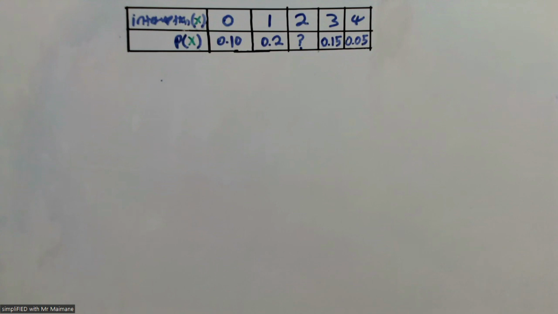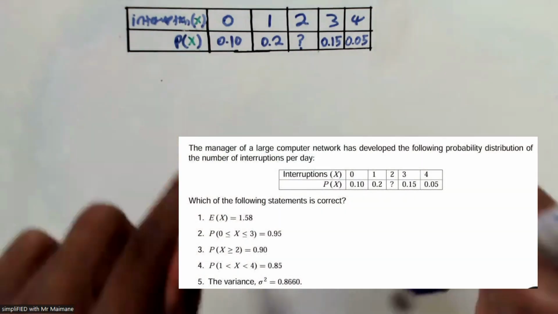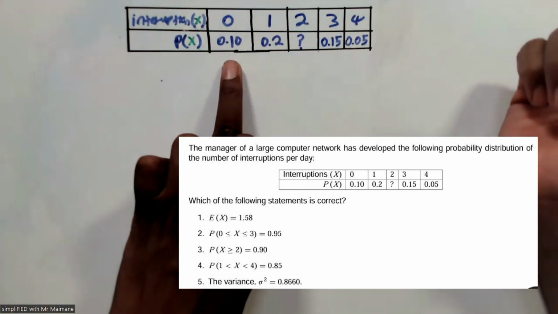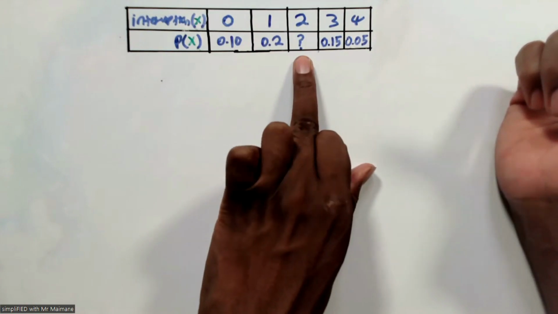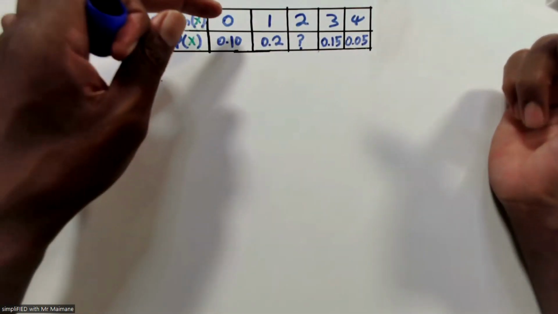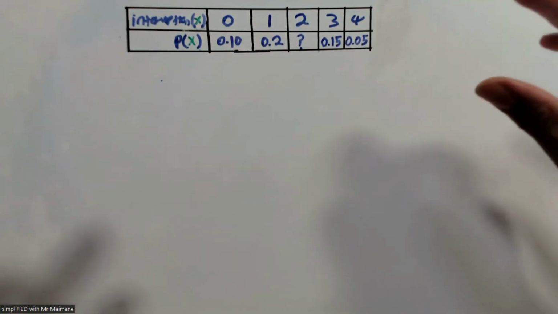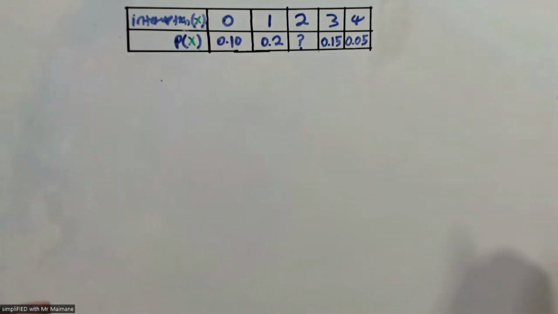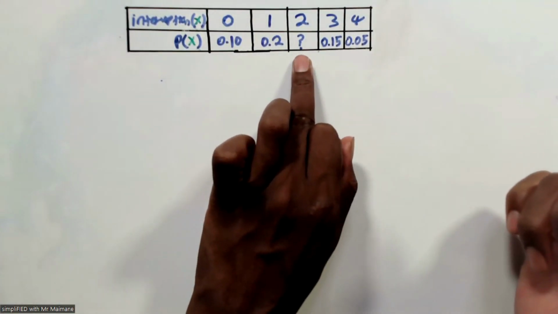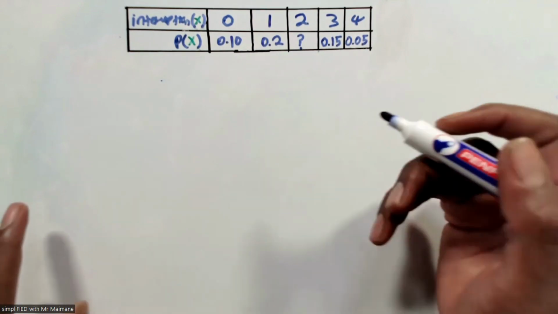So here is our question as given, and here is the table summarized, for me and you to understand. We know this value, we know this value, we don't know this value, we know this value, we know this value. The interruptions are 0, 1, 2, 3, 4. Before we answer any question, I suggest we simplify our table first. By simplifying our table first, it means we must find out what the value here is. We must find out the question mark.